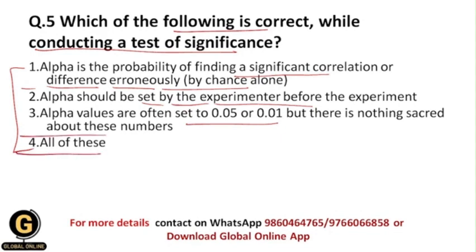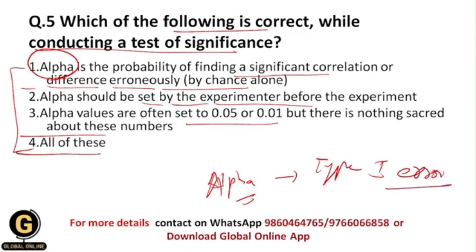Students, test of significance means you are testing your null hypothesis by using statistical methods in the whole research process. And what is exactly this alpha? As we have seen earlier in this video, type 1 error occurs whenever we are testing the null hypothesis.